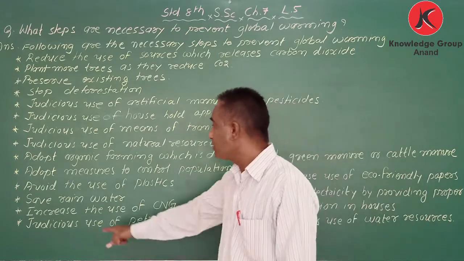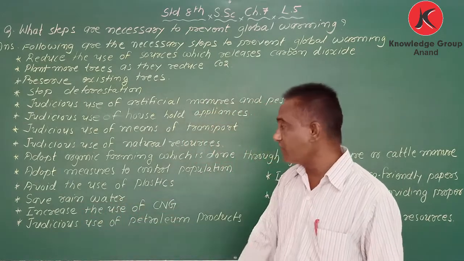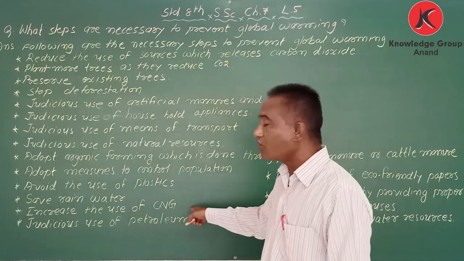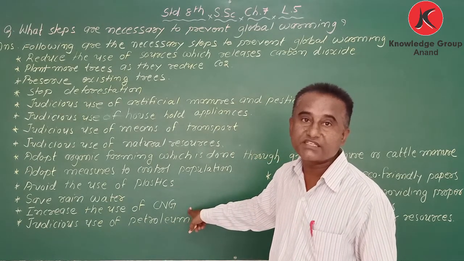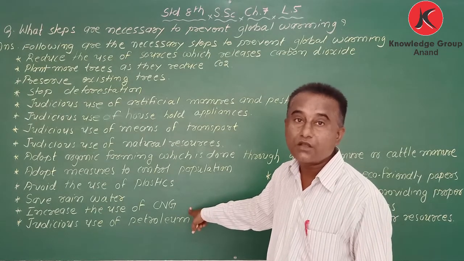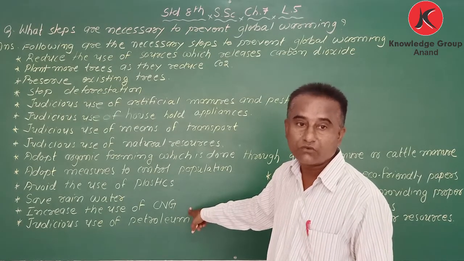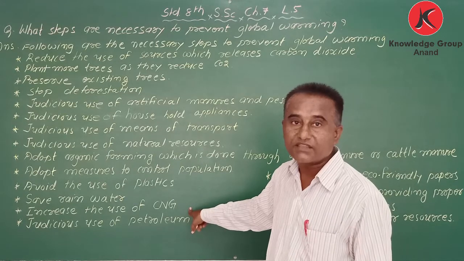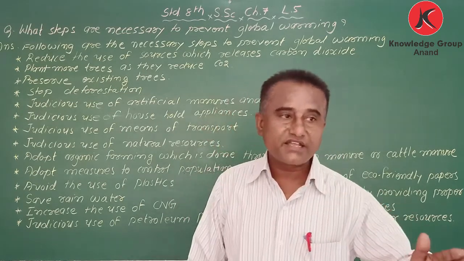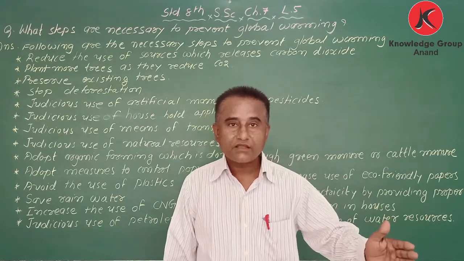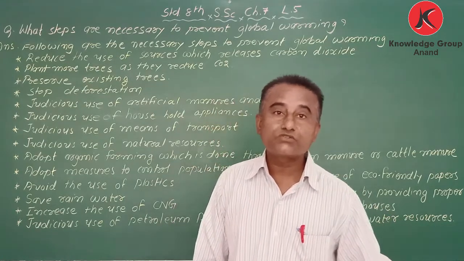So save rainwater. Next one, increase the use of CNG. Instead of petrol and diesel, we have to use CNG, because CNG is a pollution free fuel. Some years back, say 20 years back, people were running their vehicles on kerosene.